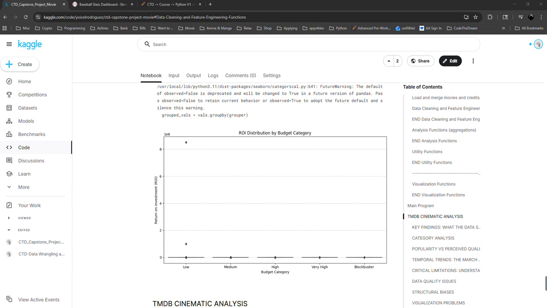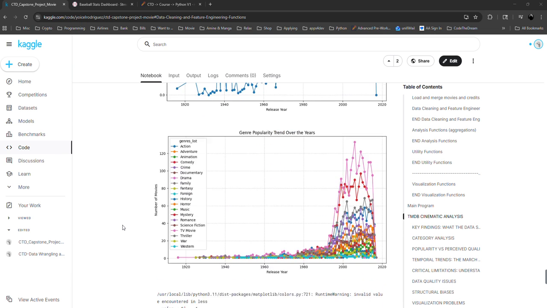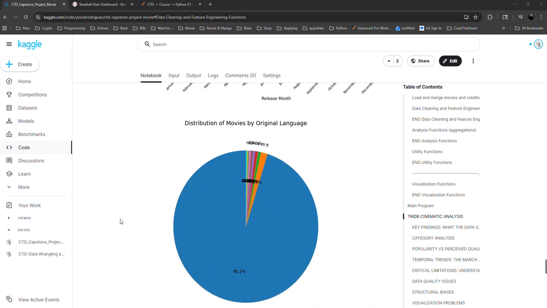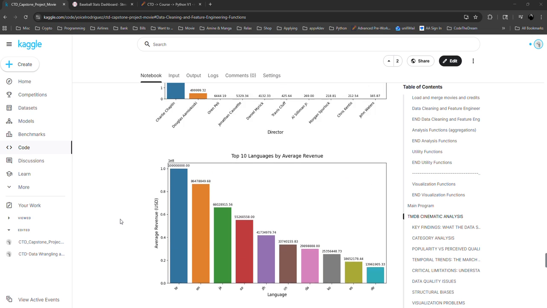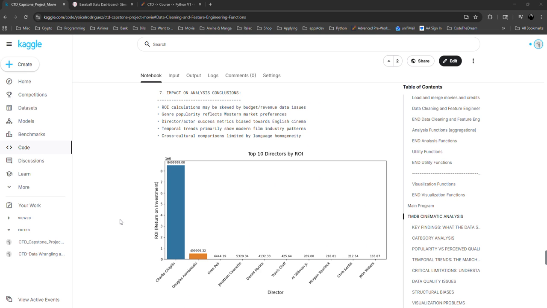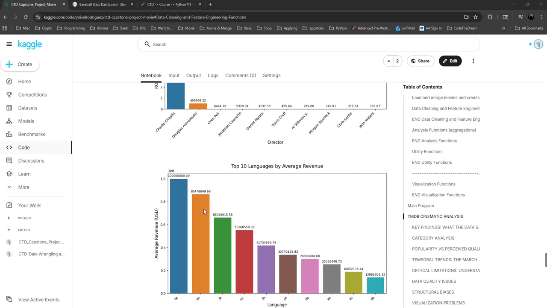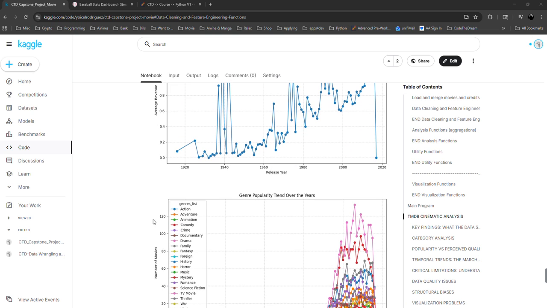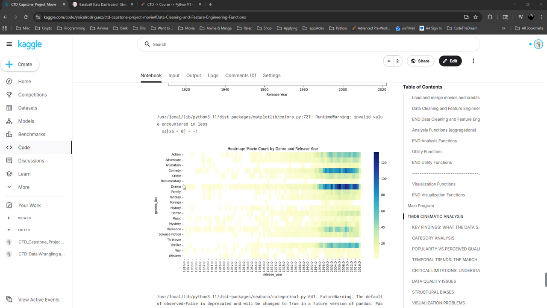So with this movie data set, I don't agree with all the data that is inside, but I tried to represent and analyze everything I had at hand. This is what I see in the movie data set, and that's it. That's my aim for the Kaggle project.